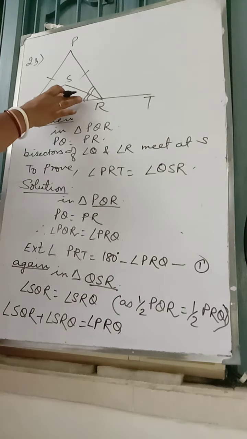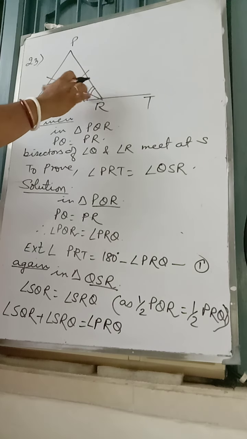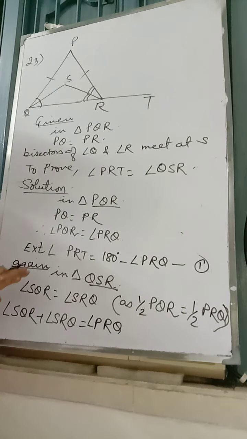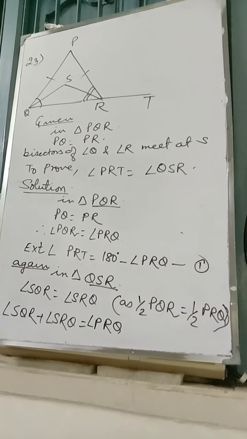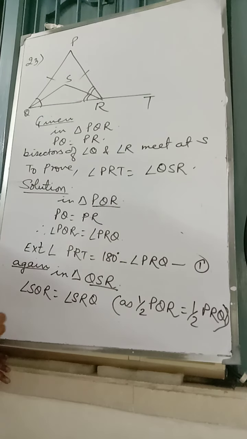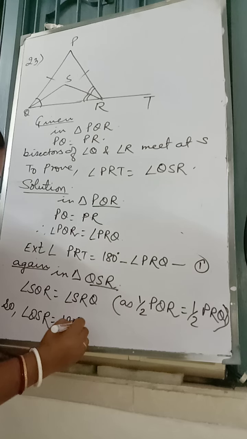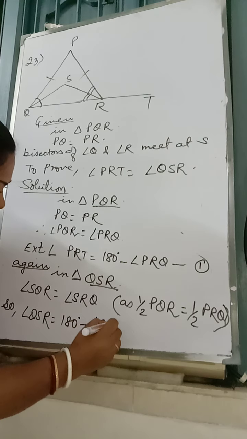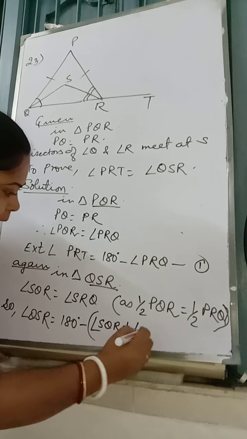First we proved these two angles are equal. When we add these two angles, we'll have one full angle because they are the halves of PQR and PRQ. When we add half PQR and half PRQ, we'll have PRQ. Okay, I'm writing it afterward. Angle QSR is equal to 180 degrees minus SQR plus angle SRQ.